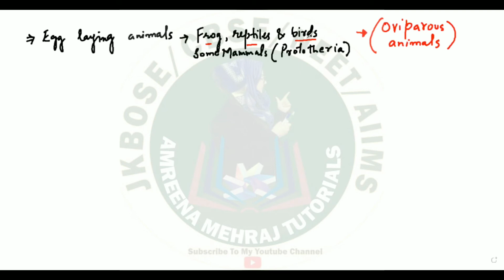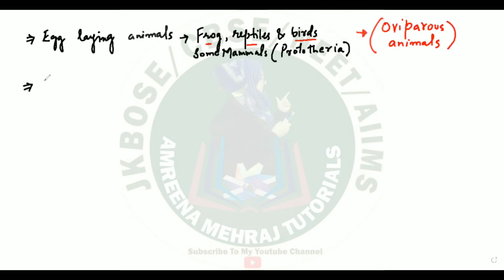Now you have some animals in which the development and fertilization are internal. That means they don't lay eggs. They give birth to young ones.